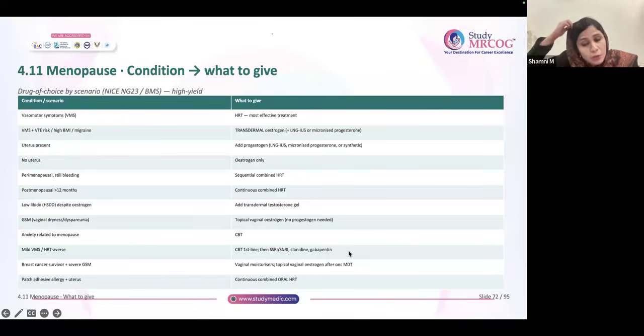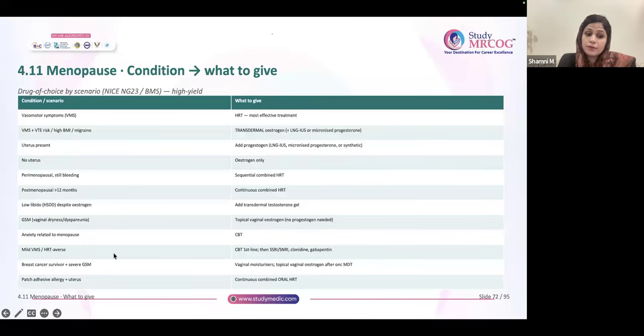And one point which I want to stress is that whenever you see any patient taking tamoxifen, and you want to add this drug, don't add SSRI. Instead, you can choose SNRI. Don't choose SSRI. Instead, you choose SNRI, venlafaxine. So that point you remember.